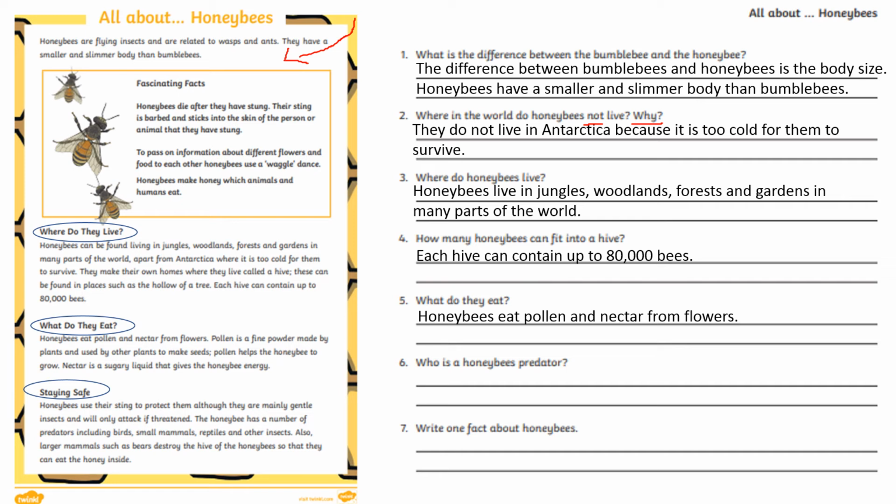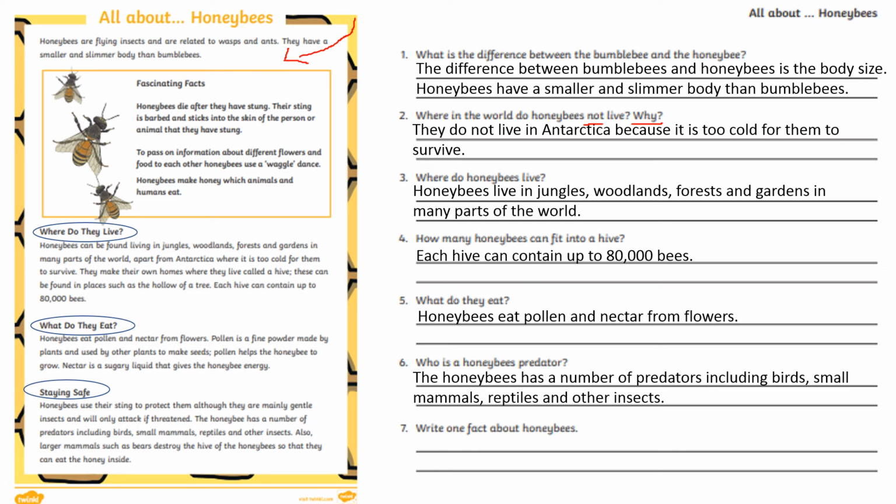So a predator is any animal that hunts and kills other organisms. So they are the predator, and the animals that they're hunting are called their prey, and they usually hunt them for food. So they're usually at the top of the food chain. So let's see who is a honeybee's predator. The honeybee has a number of predators including birds, small mammals, reptiles, and other insects.